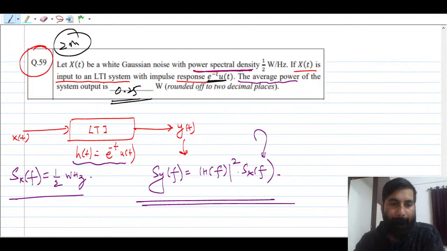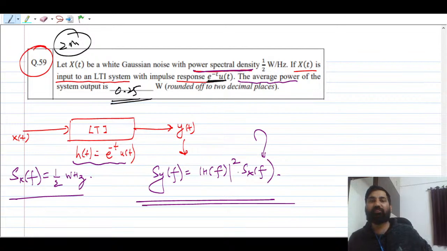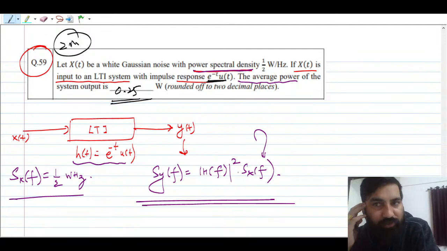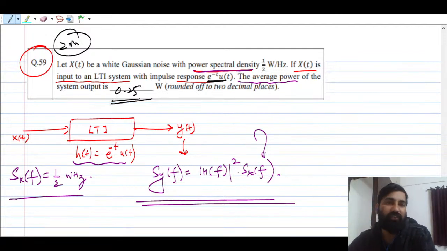Where many students get confused is the omega plane and f plane. There is no confusion at all if you use the Parseval relation. Otherwise, you have to find the Fourier transform of s(t), then take the modulus of that, then integrate, and there tan will come and create confusion. So you have to avoid all this.